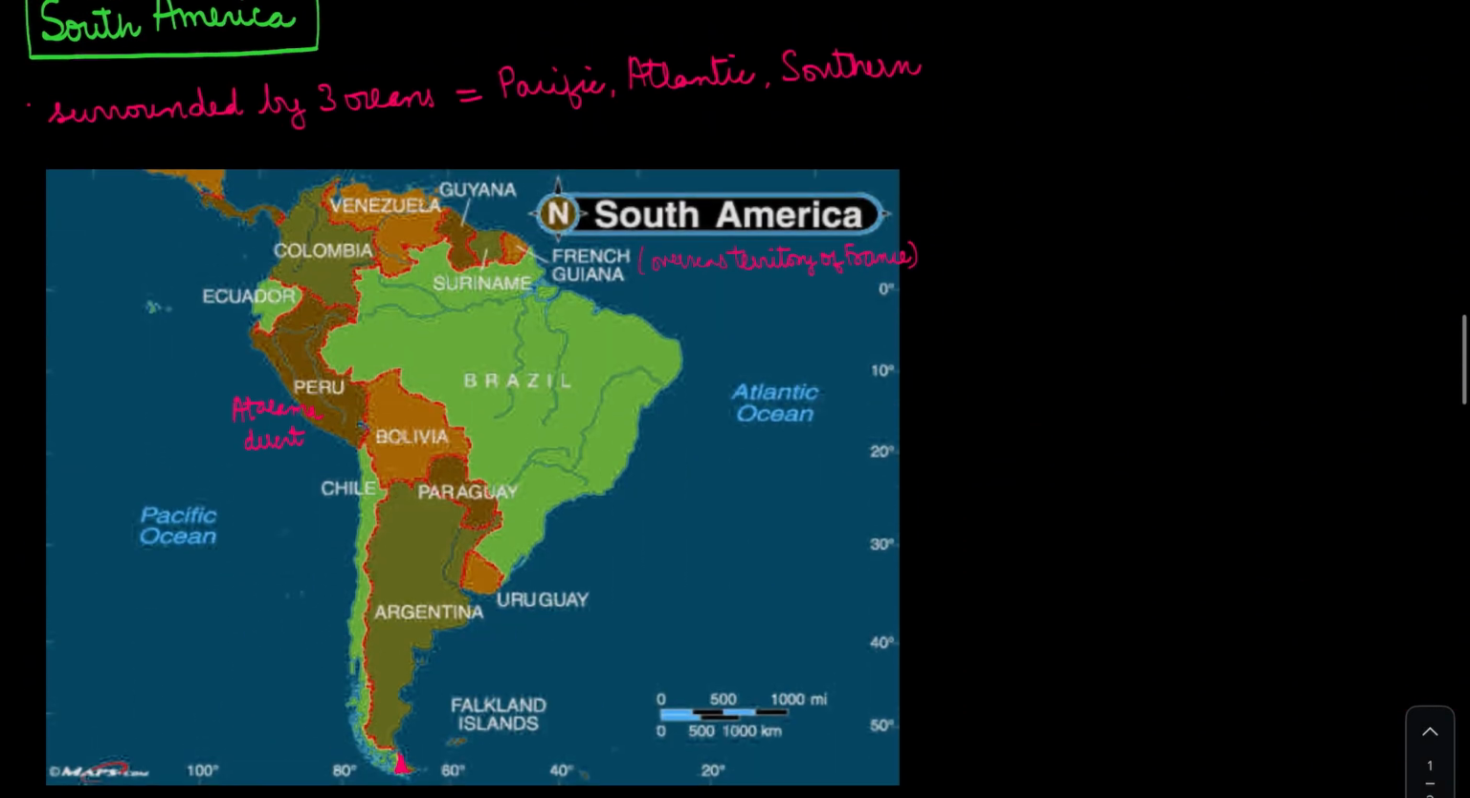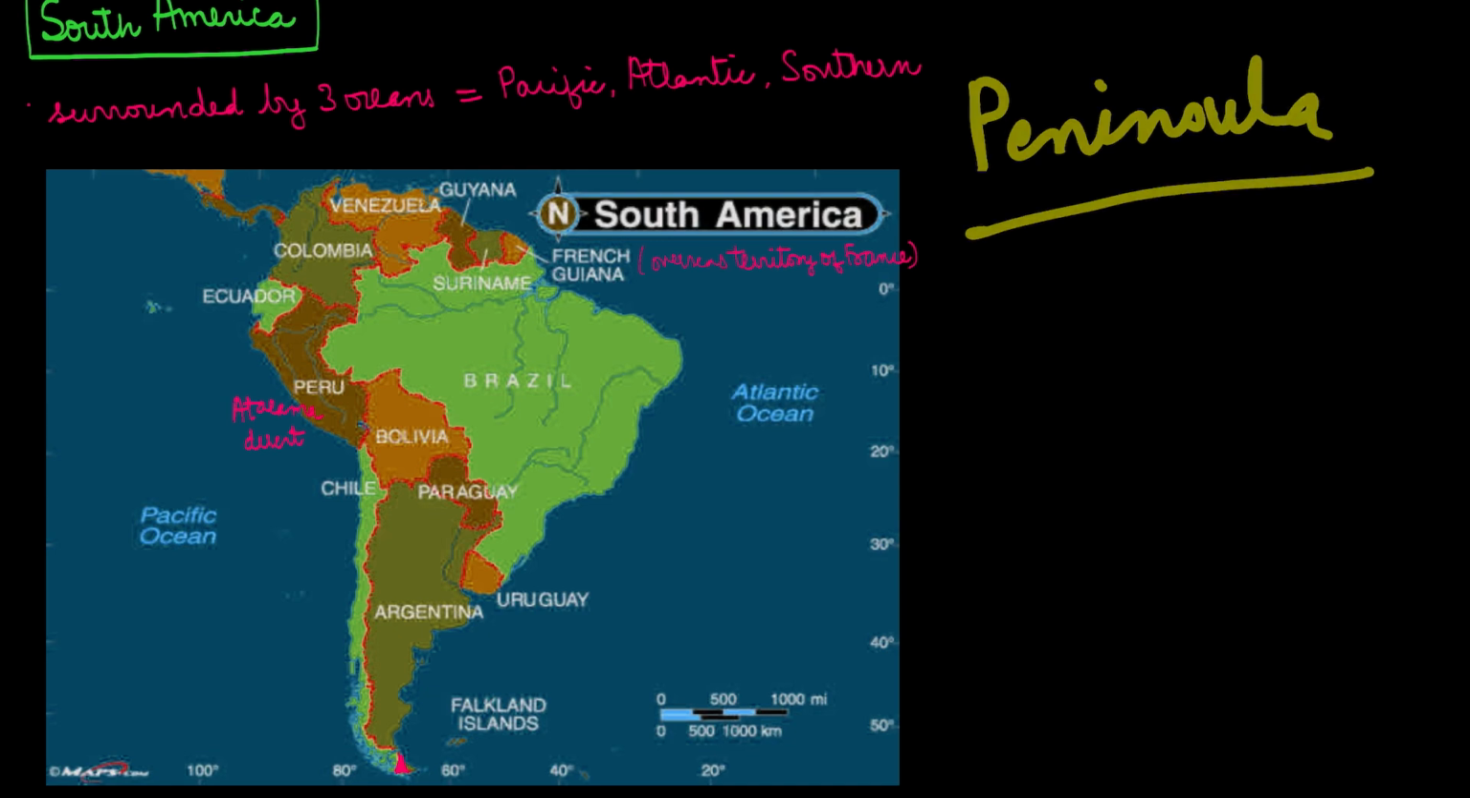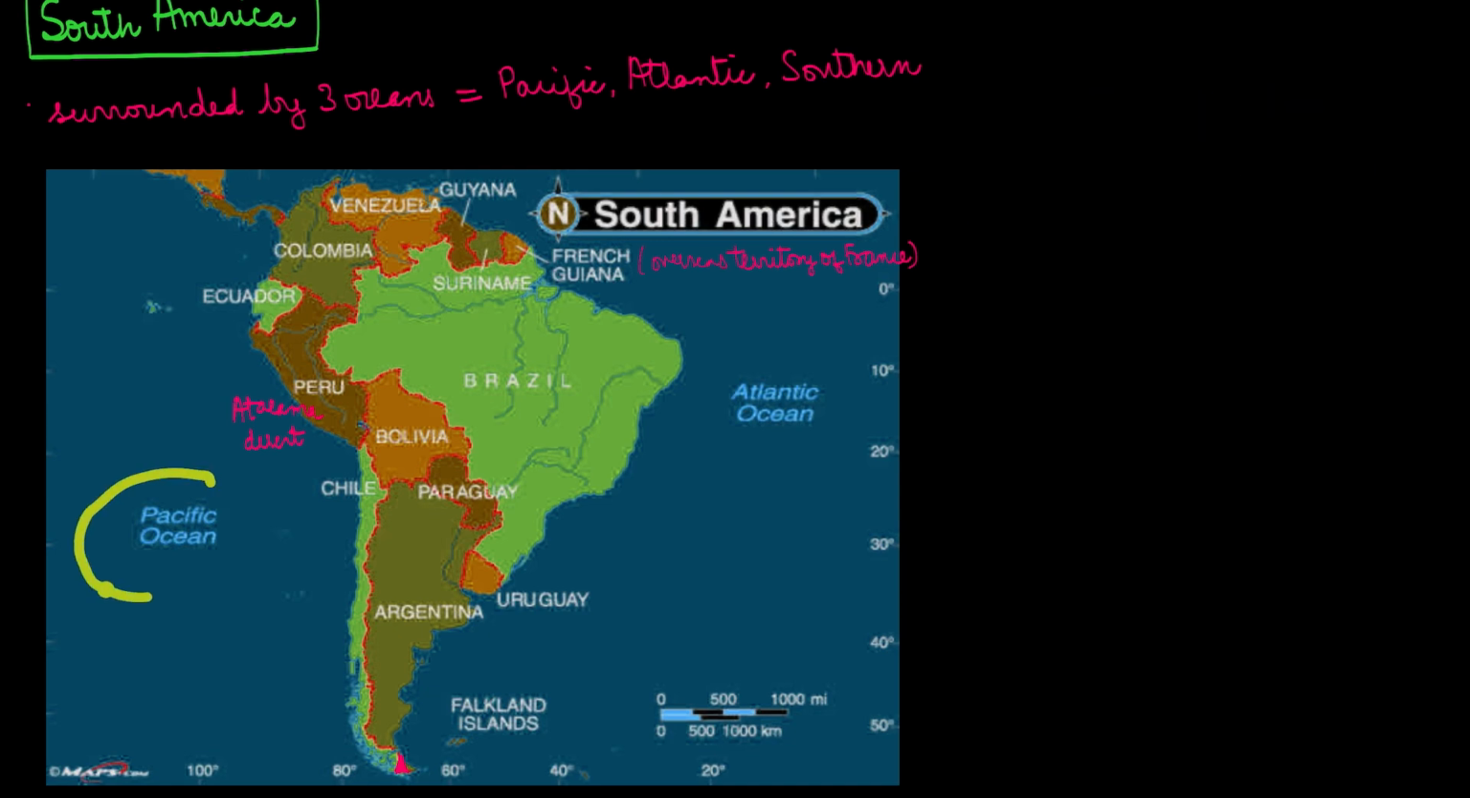Moving on to the continent of South America. South America is a continent which is surrounded by three oceans, so it can also be called a peninsula. The three oceans surrounding it are the Pacific Ocean, the Atlantic, and over here the Southern Ocean, which in layman terms is called the Antarctic Ocean.